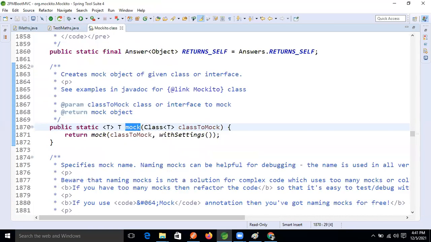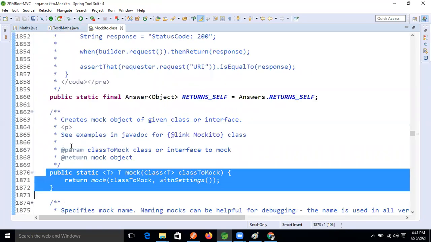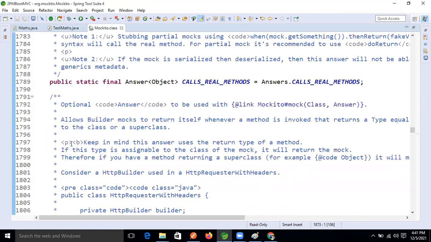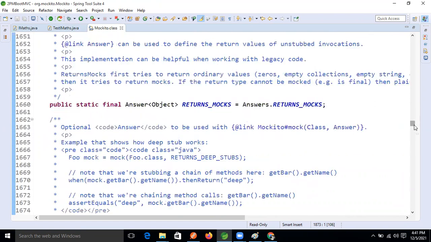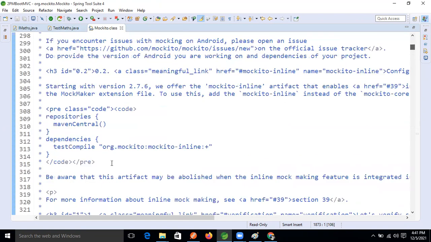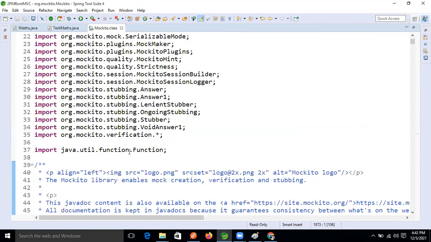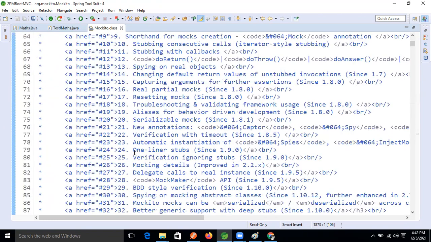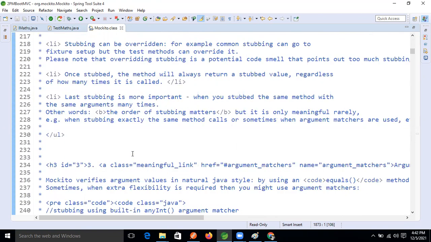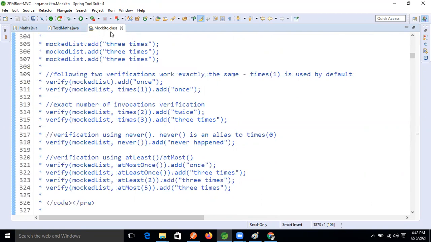This is a static method, and it's available in the Mockito class. Right, Mockito?